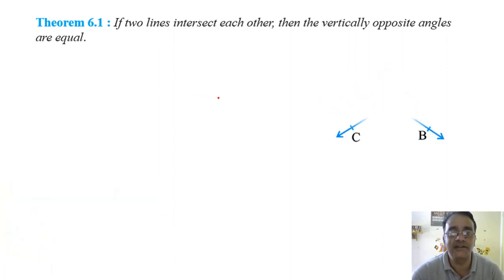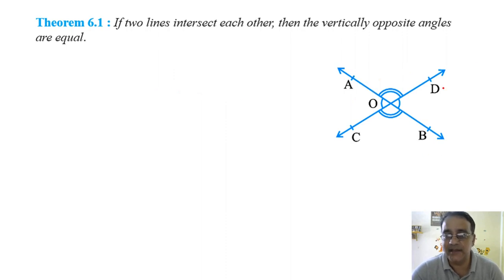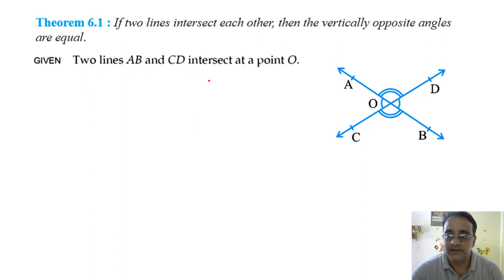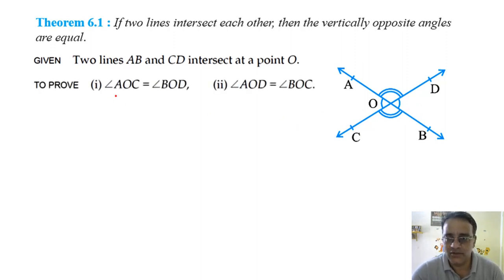So let us start with the diagram. AB and CD intersect at point O, and this is the given. What we have to prove is that angle AOD is equal to angle BOC. These two angles we have to prove, and these two angles we have to prove: angle AOC is equal to angle BOD. Okay, so now we'll start with the first part.